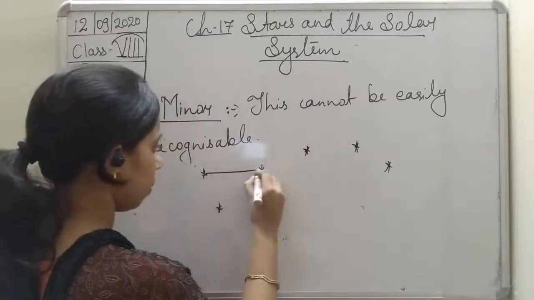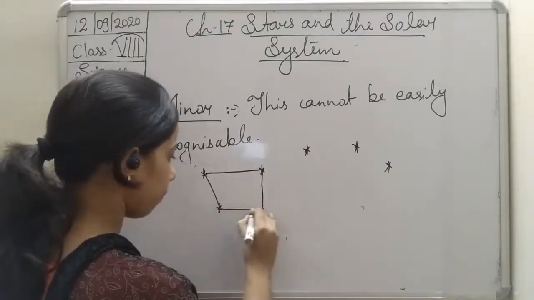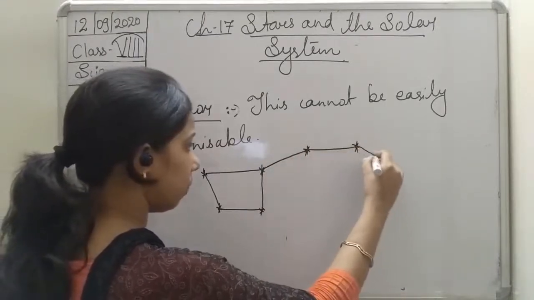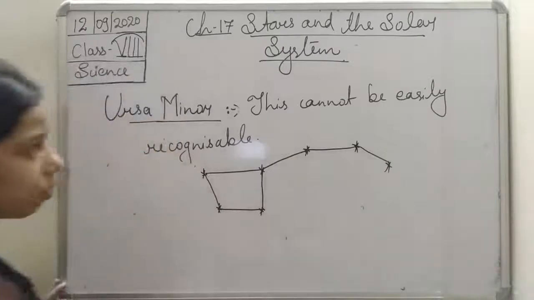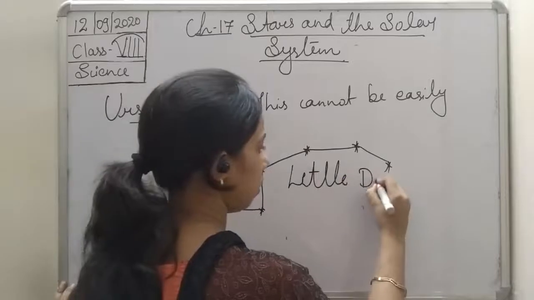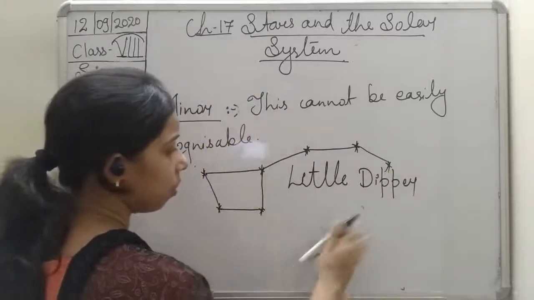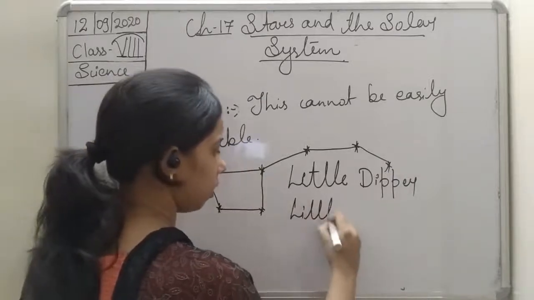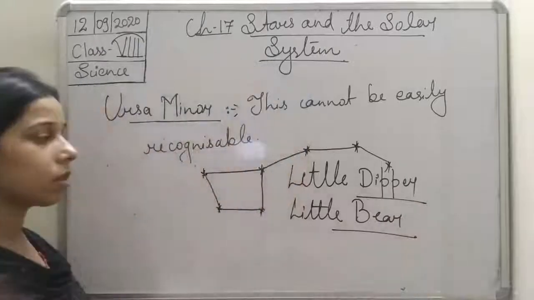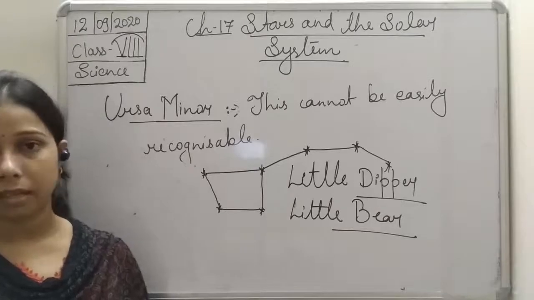You see, all these together again form a 7-star structure, which is known as the Little Dipper, or the Little Bear. Okay, so this is the Ursa Major and Ursa Minor, students. Both of them are constellations.